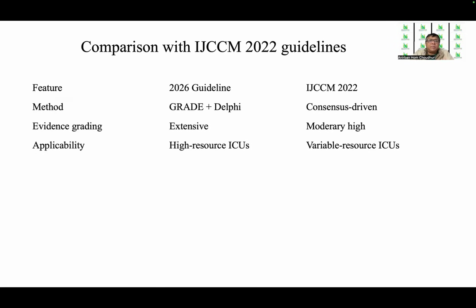If you look into the Indian guidelines, the ISCCM guidelines, which were published in IJCCM in 2022, the method adopted was consensus driven. Here in 2026, these multidisciplinary guidelines have gone for GRADE and Delphi consensus. The evidence grading was extensive this time.